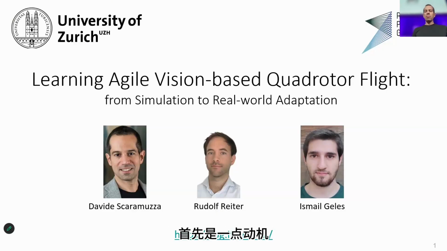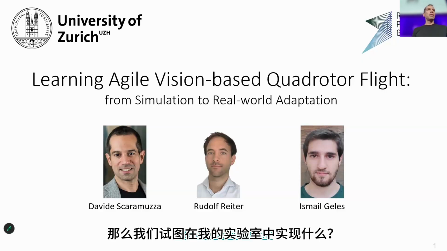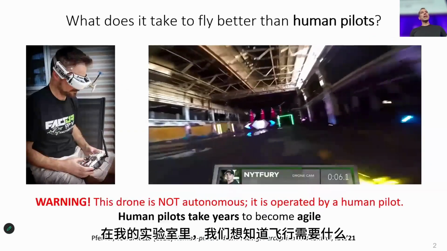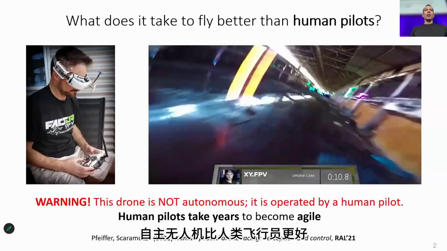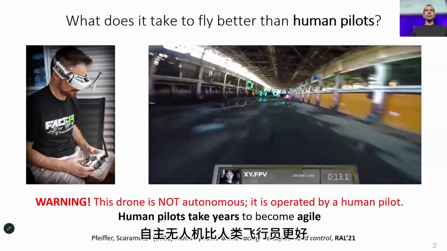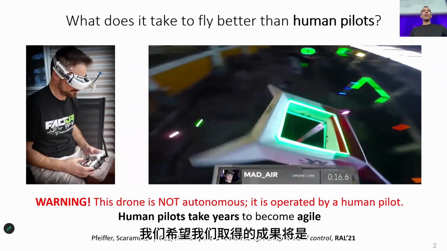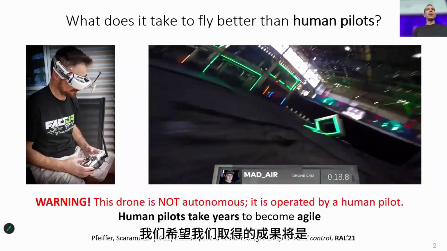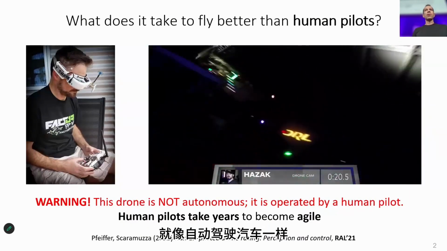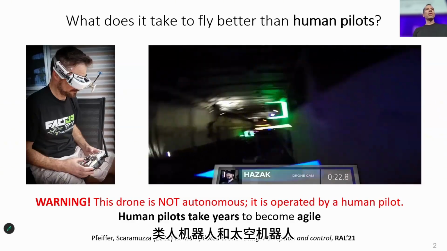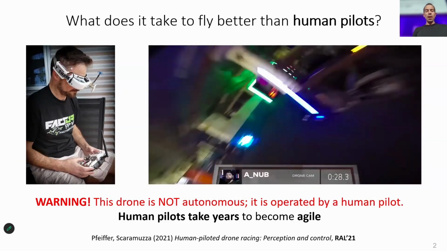So first, a little bit of motivation. What are we trying to achieve in my lab? In my lab, we want to understand what it takes to fly autonomous drones better than human pilots. Why? Because we want to push the limits of vision-based navigation. And we hope that the results we achieve will then be transferable to other domains like autonomous cars, autonomous legged robots, humanoids, and space robots.